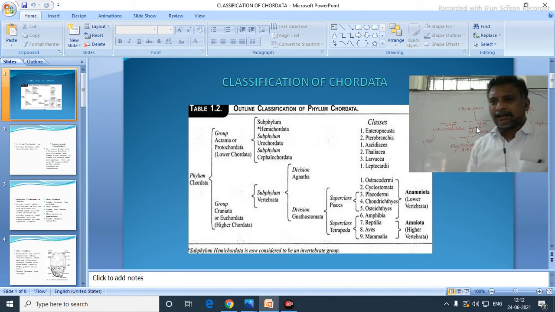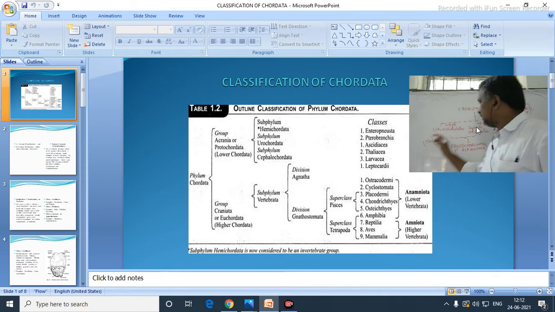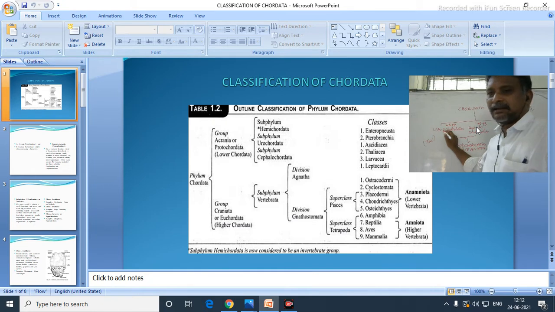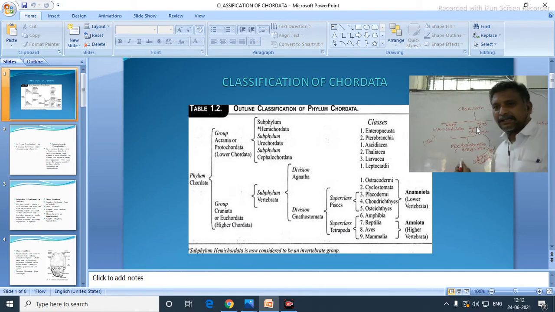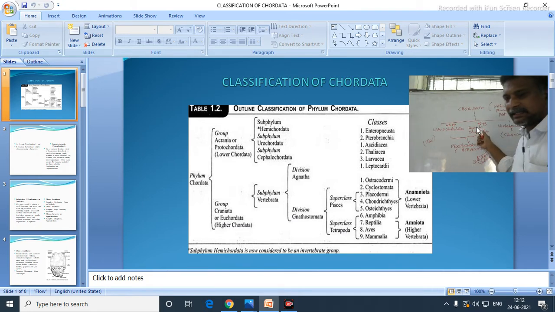So all organisms which have a notochord in the tail will be grouped under Urochordata. Now Cephalochordata, in which cephalon means head and chorda means notochord, so notochord is present in the head region.